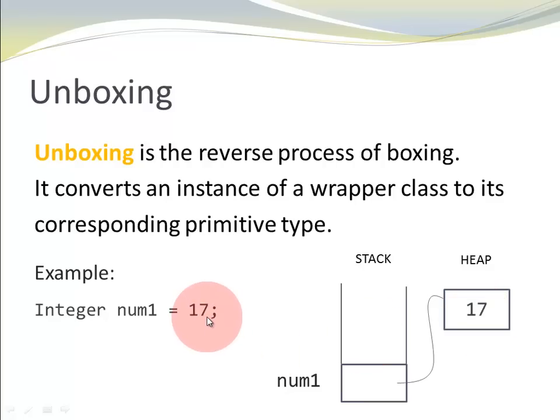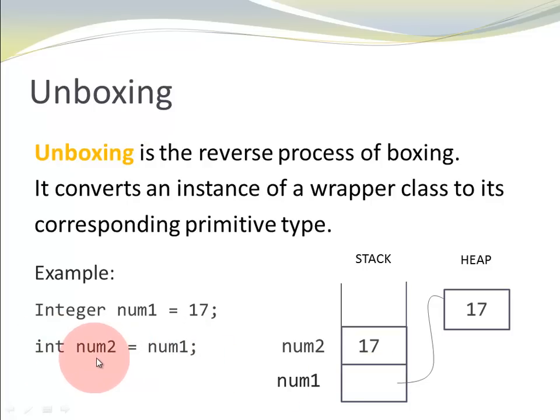I have the number 17 because I was assigning 17, and we know already from before that the int literal 17 was automatically converted to an uppercase Integer object that contains 17. I'm going to add a second statement here. I'm creating a second variable num2. This one is of type int, a primitive type, and I'm assigning num1. So notice num2 is a primitive type, so my value is stored directly in the variable.